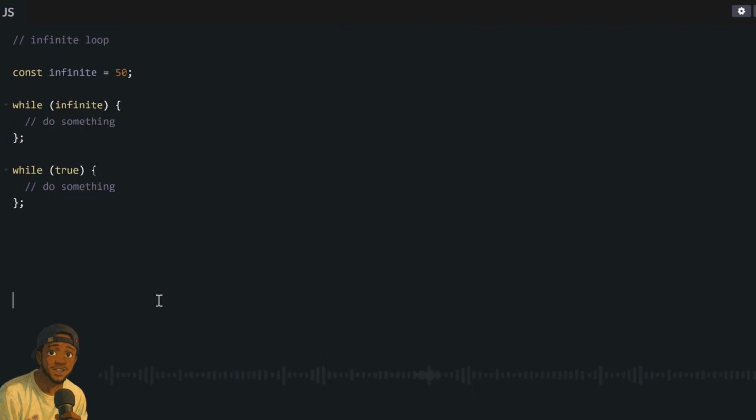It will run forever, and this will cause your program to terminate. It will crash your program. It will crash your system. So what do you mean by infinite loop and what causes it? Let's check this example code.